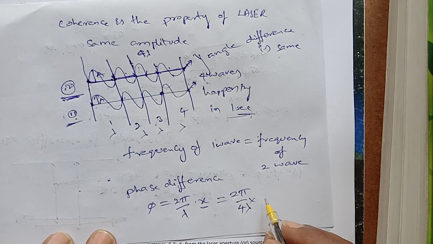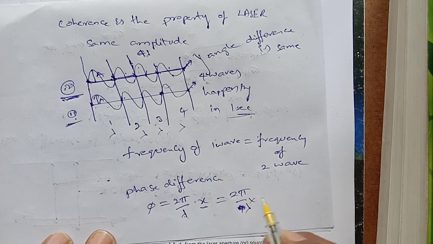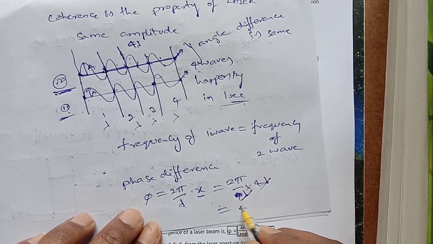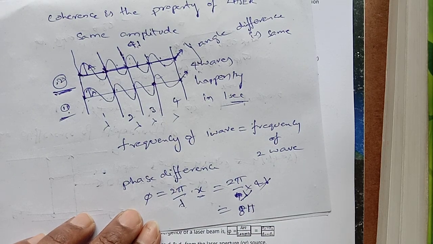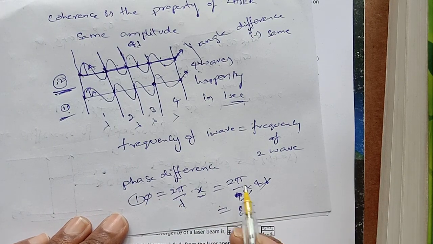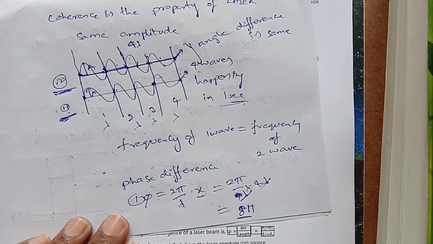Lambda is the whole length only. X is equal to 4 lambda. Lambda gets cancelled. The angle is equal to 8 pi. So it's the first wave. The phi value of first wave is 8 pi. Now the second wave phase.